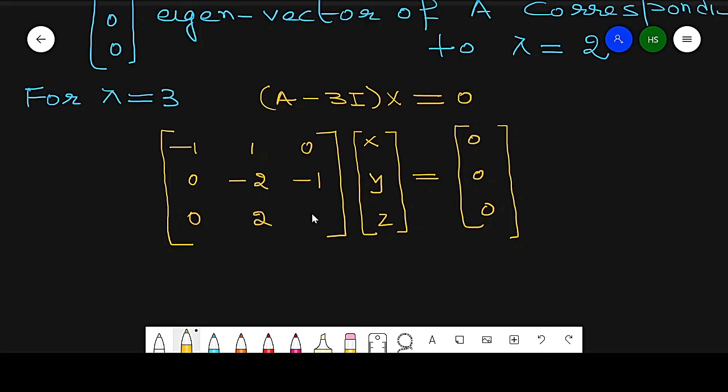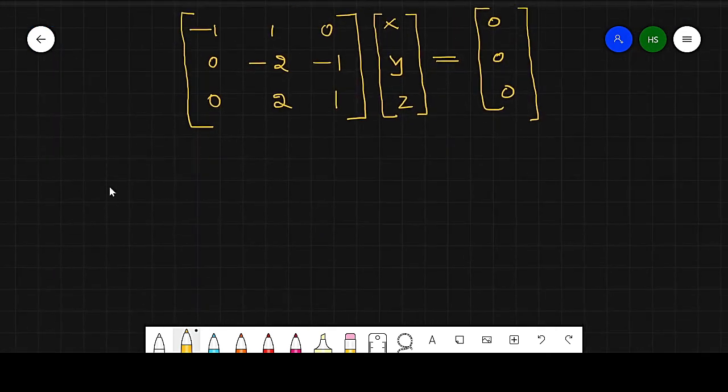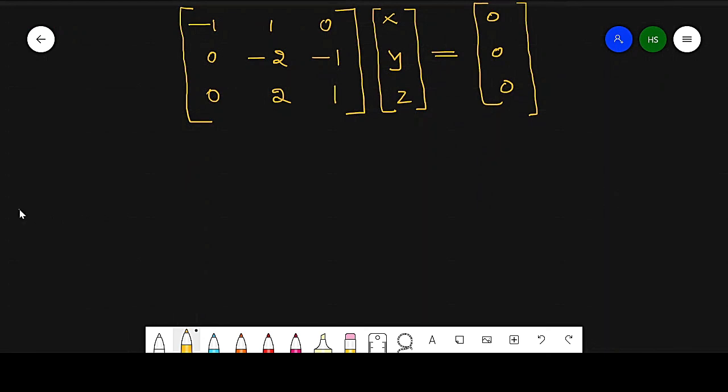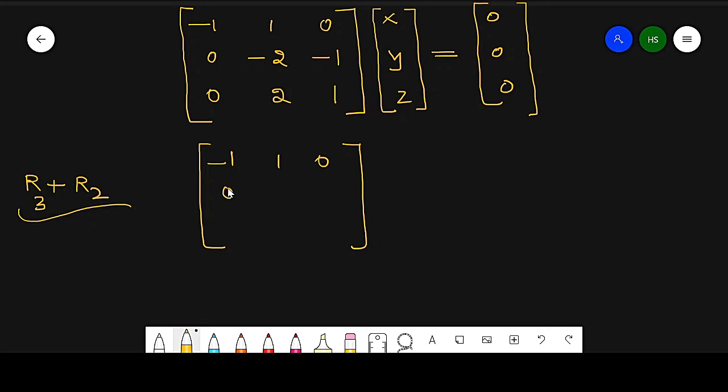So again one term will be 0. So again in a very simple way we can make the third row 0. So R3 plus R2. I just add R2 to the row R3. So what I get? I get minus 1, 1, 0, 0, minus 2, minus 1, and 0, 0, 0.